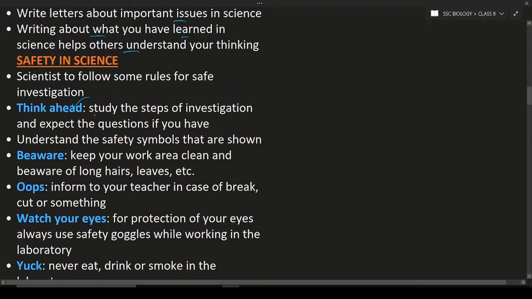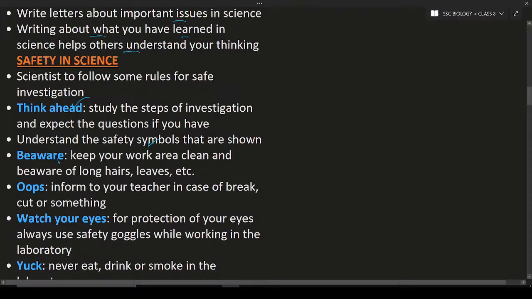Thinking ahead means what you have to do before the experiment, before the investigation, what questions you have to find out, that you have to read. So understanding the safety protocols is shown. If you want to do an experiment, you have to find out about it and think about what you have to find out. For example, if you want to do research on photosynthesis, you have to make some questions, like what is essential for photosynthesis, what will happen after photosynthesis, what is the importance of photosynthesis. Questions like these you can make. Okay, that is about thinking ahead.